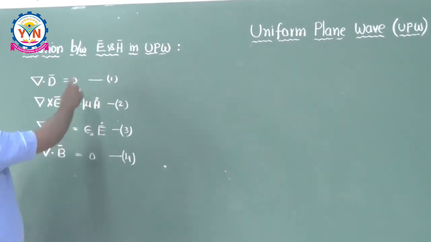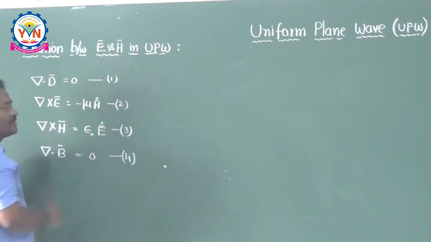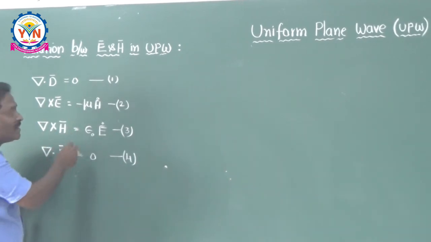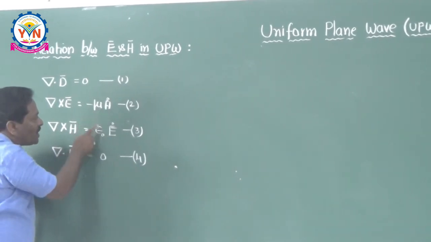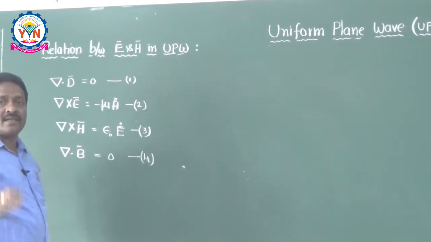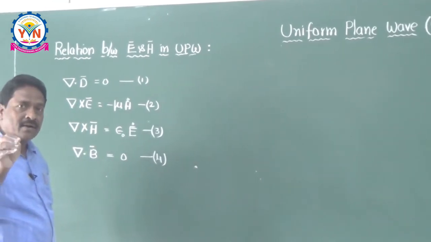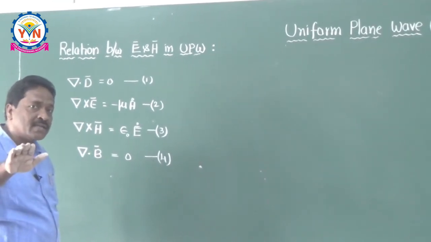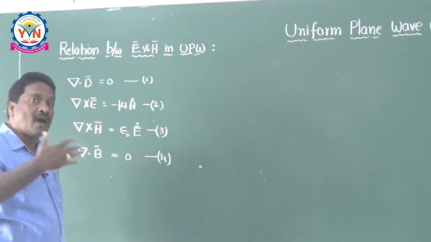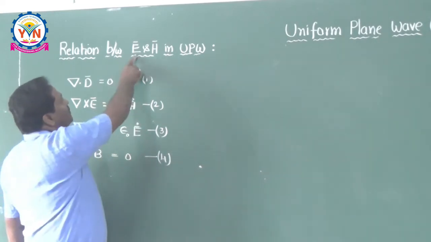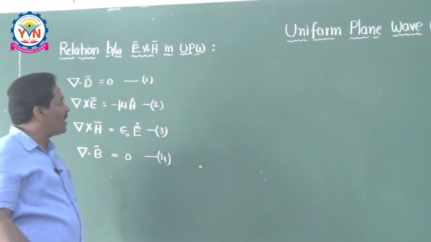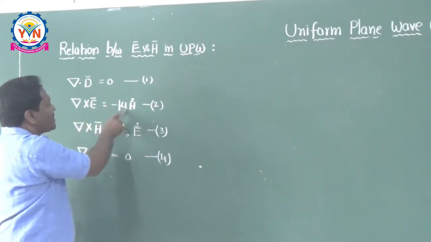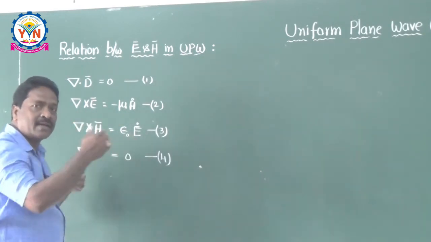Now, in order to establish the relation between E and H, if you observe closely, second and third equations only can give the answers for this. Because Maxwell modified second and third, and he is the person who established the relation between E and H. So, our objective is also to develop the relation between E and H here. That's why I would like to take the second equation here and I will expand it like this.